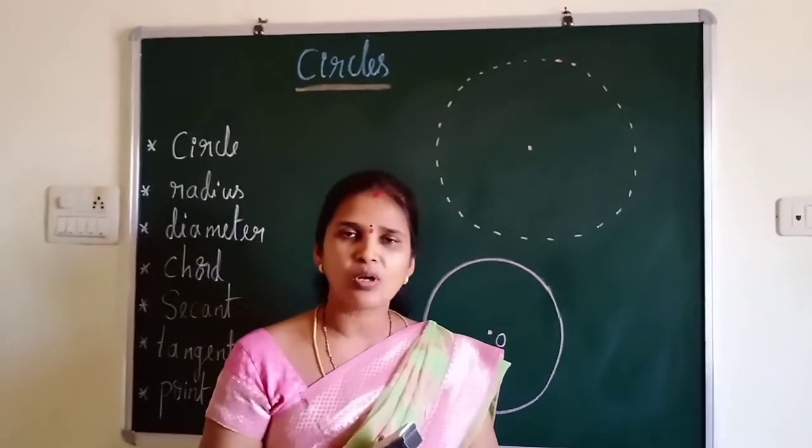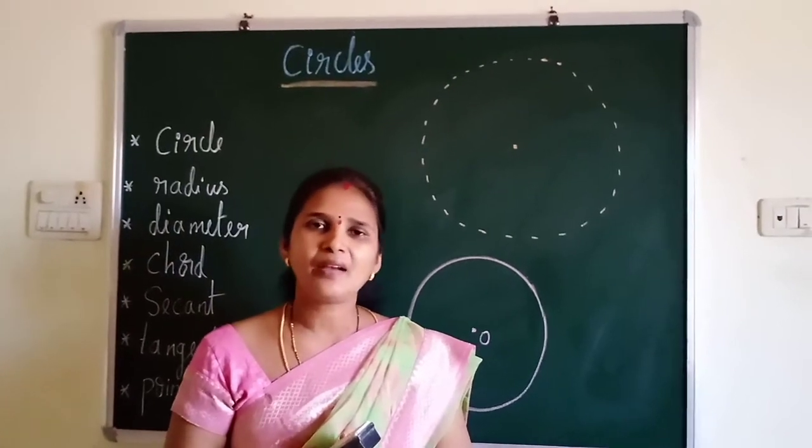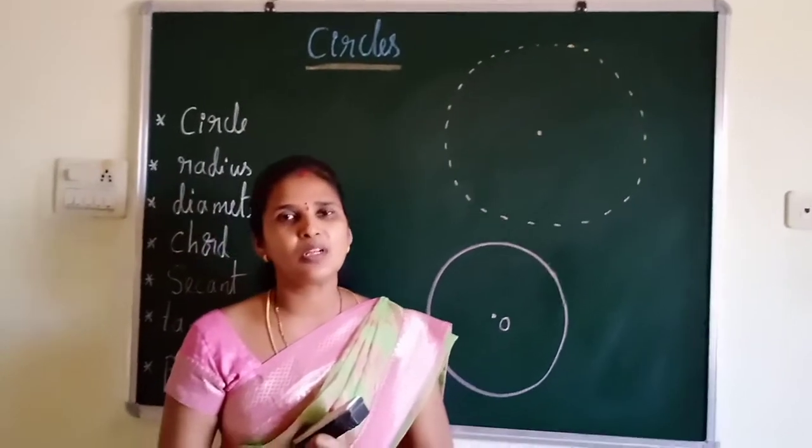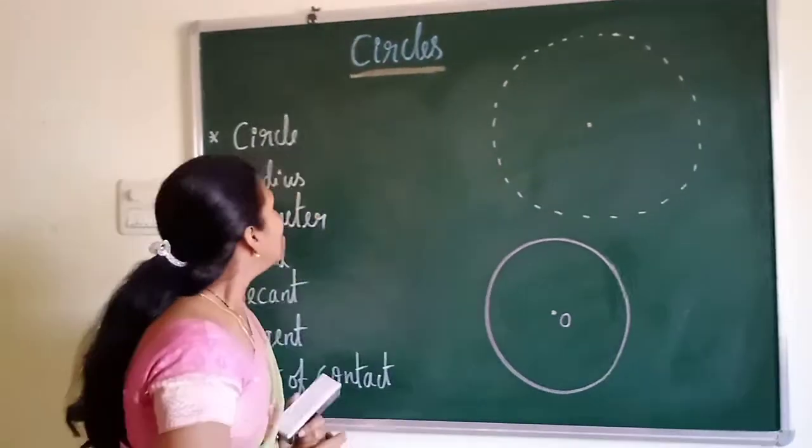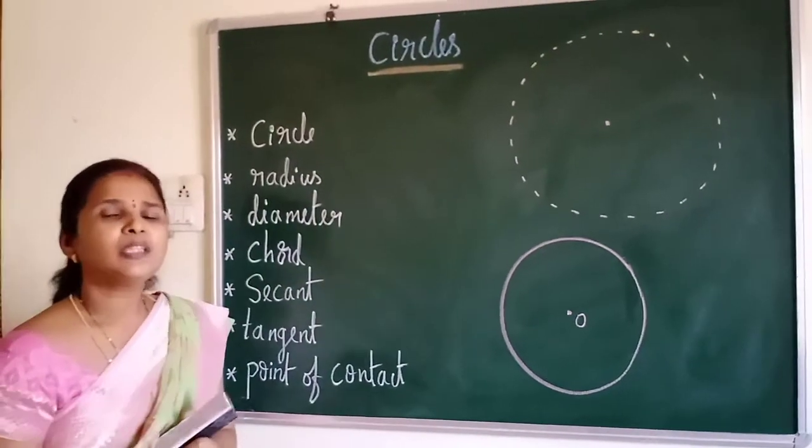Along with that, to complete this chapter in 10th standard, we need two more concepts. They are called tangent and secant. These two things you are going to learn in this session along with the previous concepts. Now, let me explain whatever you learned in the previous classes.